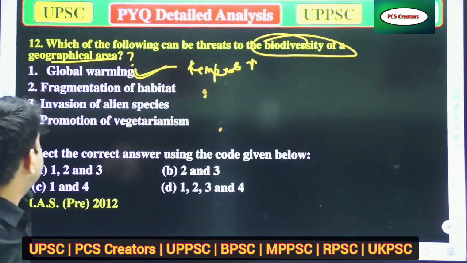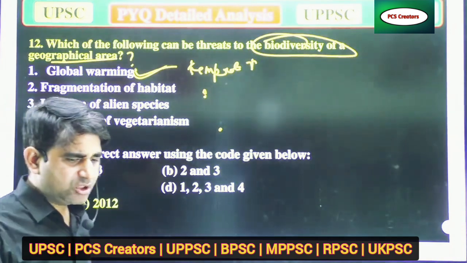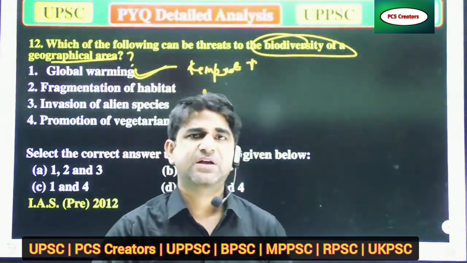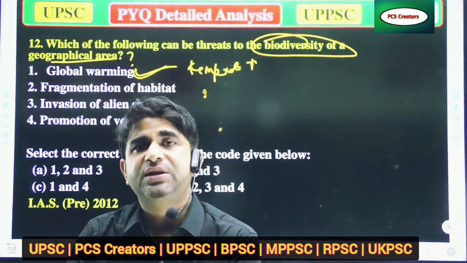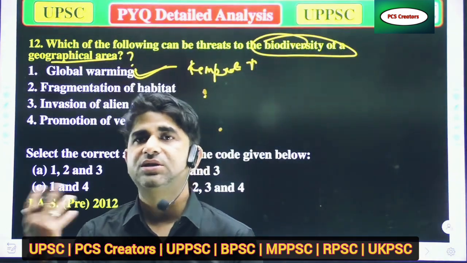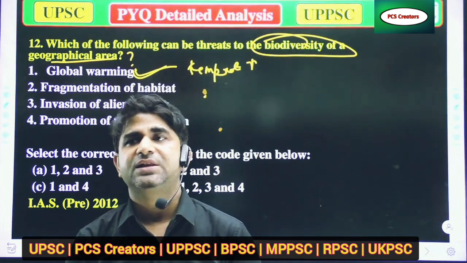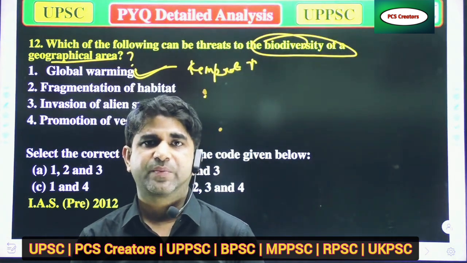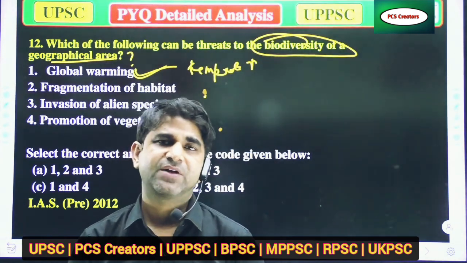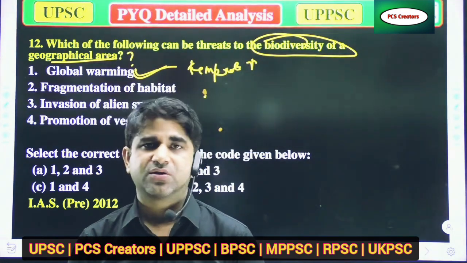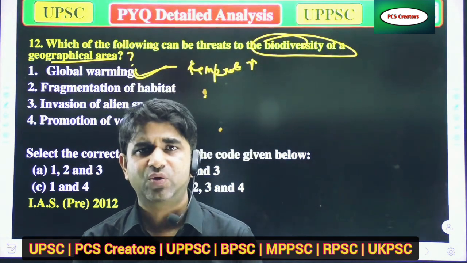Second thing is fragmentation of habitats. Fragmentation of habitat is also a very big concern. Why is it a big concern? Because when there is fragmentation of habitat, all the living organisms cannot grow properly, because their natural habitat will be eliminated. When their natural habitat is eliminated, there will be no variation. When there is no variation, or you can say no life in the organism, that will also affect biodiversity.